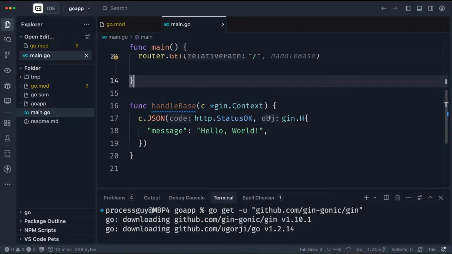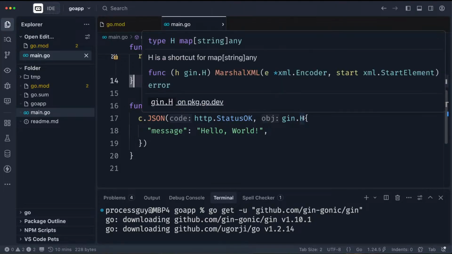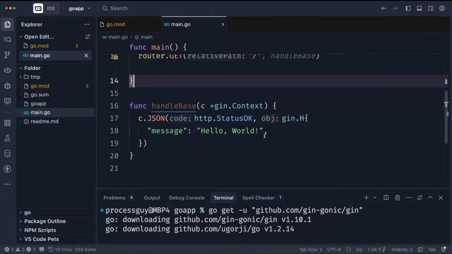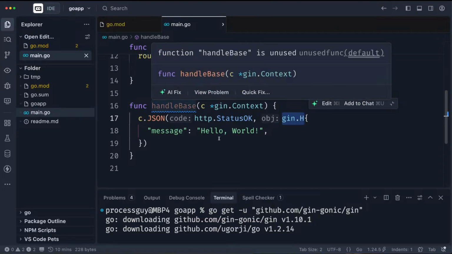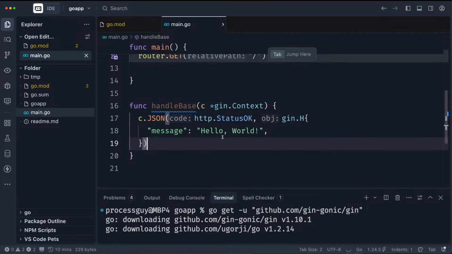Now, the next part is talking about what can be sent to the user in terms of the data. This is the status code. This is the data that goes into the body of the message that the user is trying to request. Now, I'm just sending a JSON object which says hello world, right? We'll make this complex later in time.